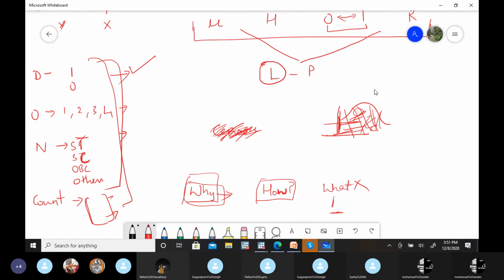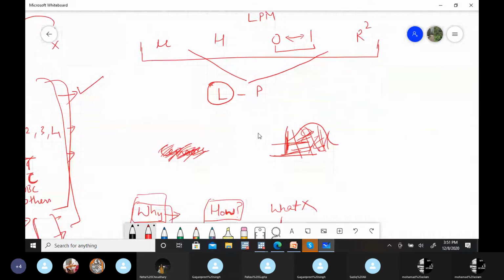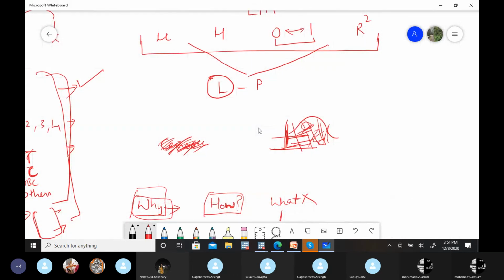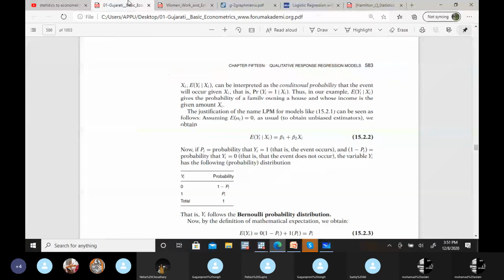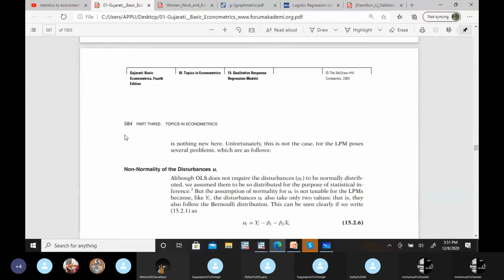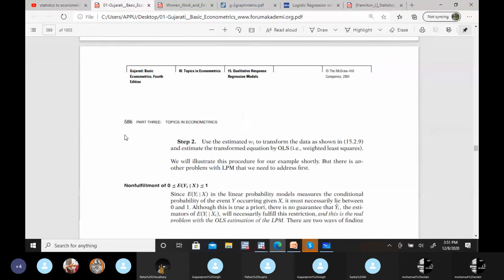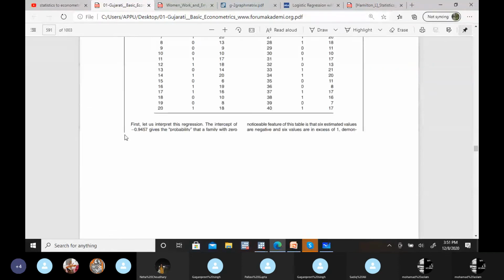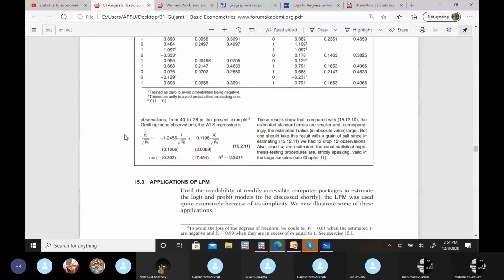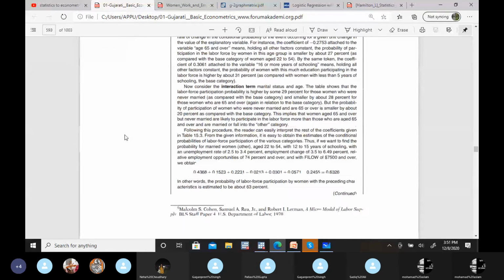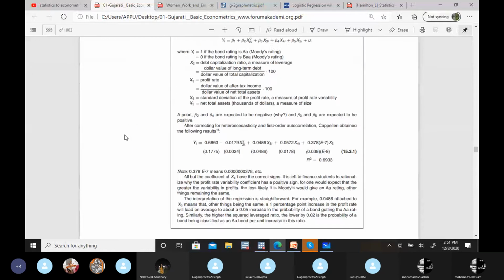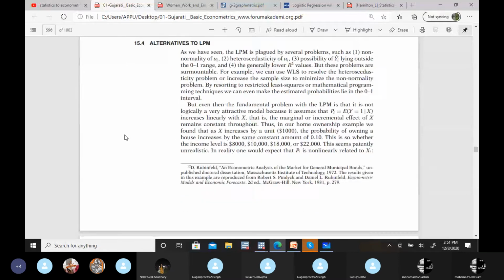Okay, you have not studied it yet in the syllabus. Okay, no problem. I'm taking this from Gujarati as well. After explaining these problems, in Gujarati you will find these examples and solutions for these problems. They have started with this logit model.